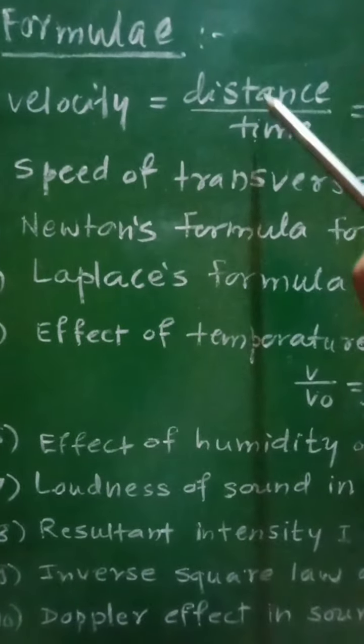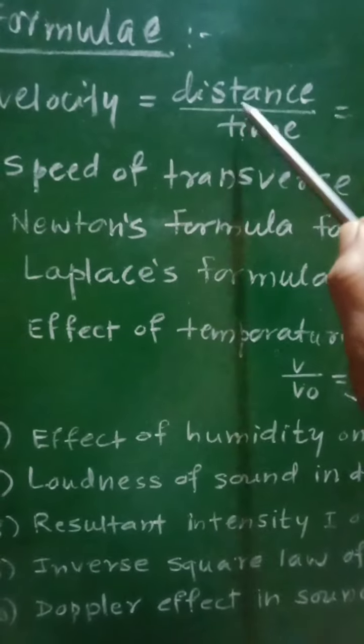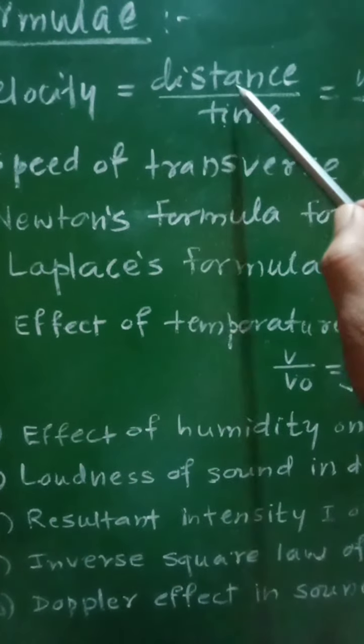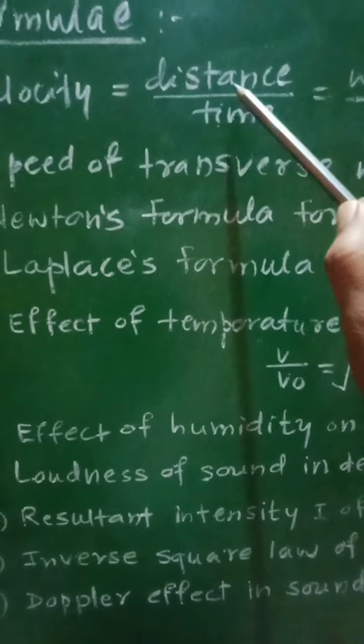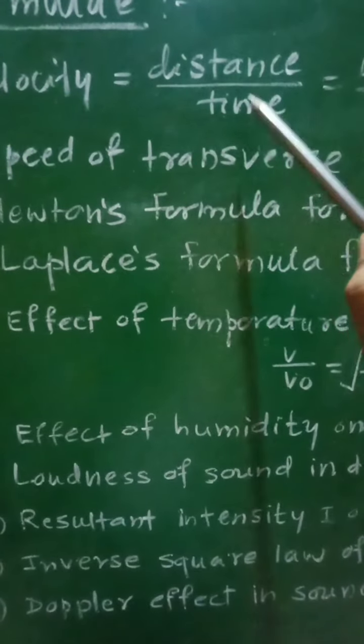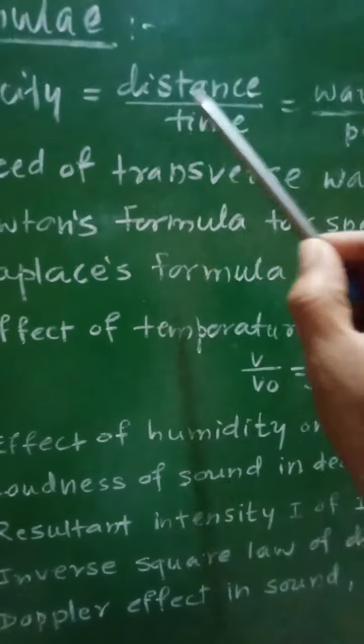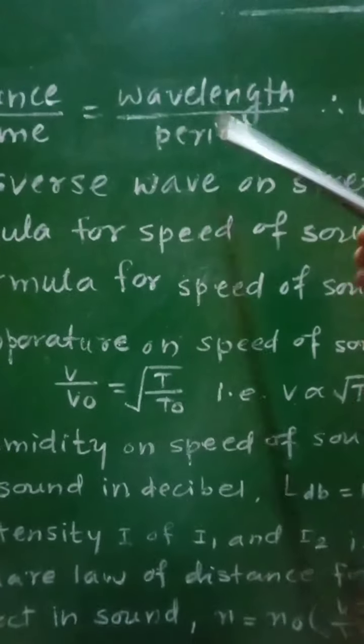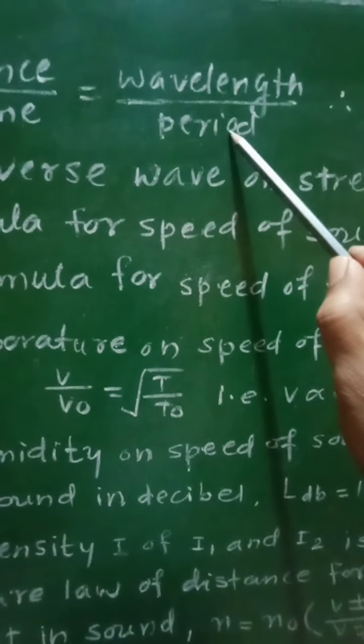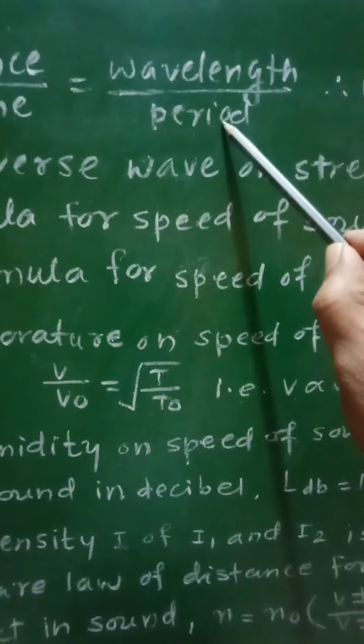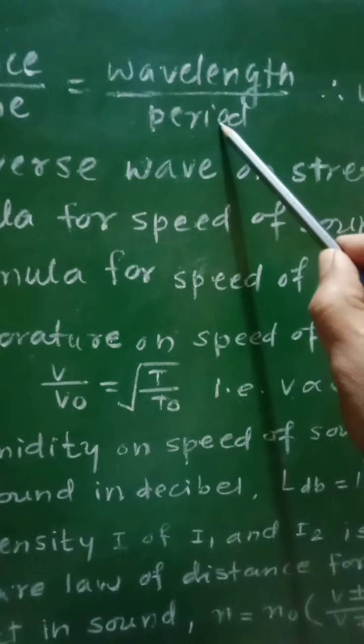Velocity equal to distance upon time. But in case of sound wave, distance covered is considered as wavelength and time as the period of the wave, and therefore velocity will be given as wavelength upon period. So velocity v equal to wavelength lambda upon period T, that is v equal to lambda by T, which is written as n lambda.